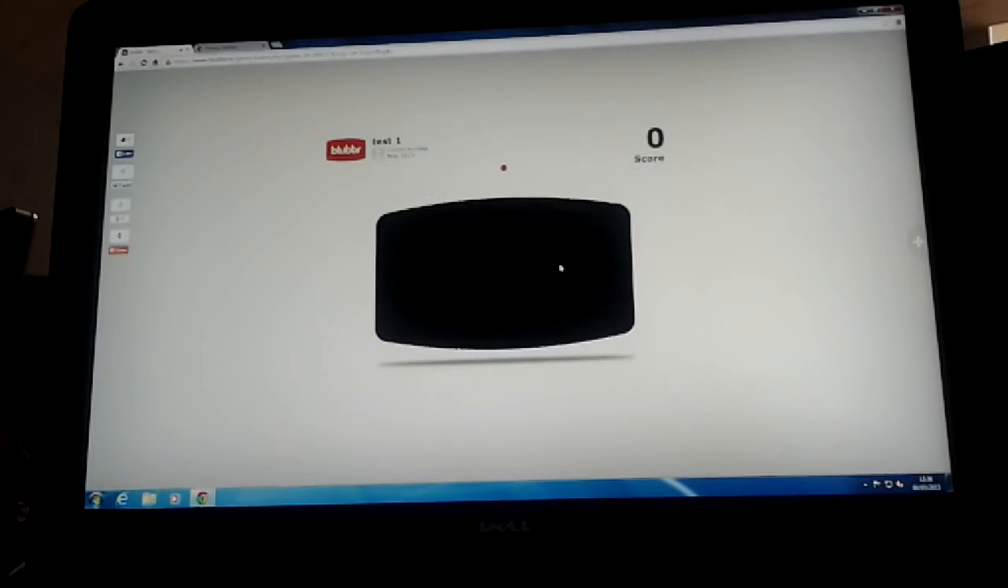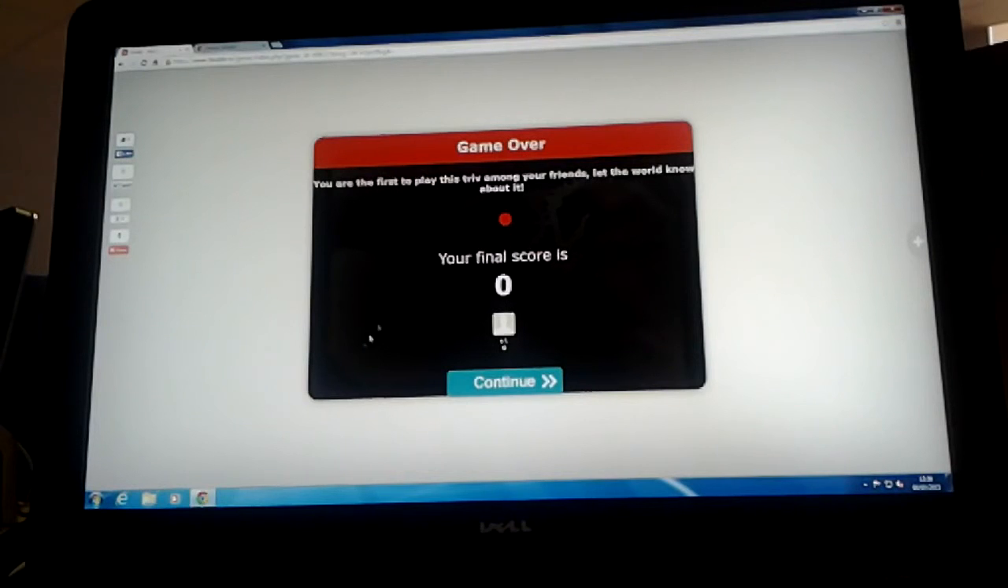I chose the wrong one. It told me it's wrong. It highlighted the correct answer. It gave me no score.